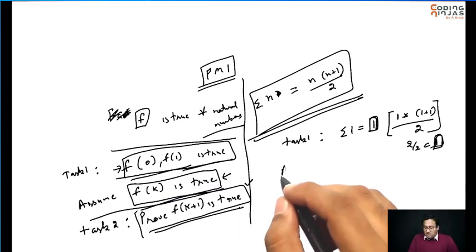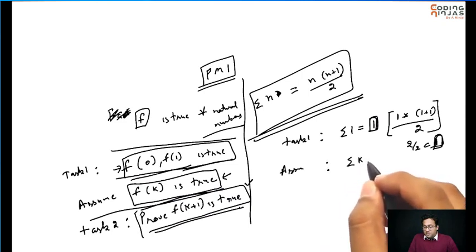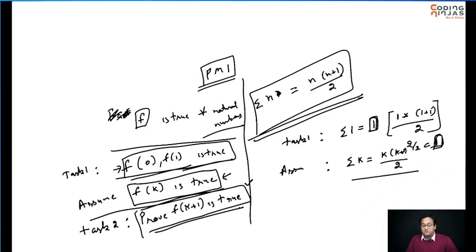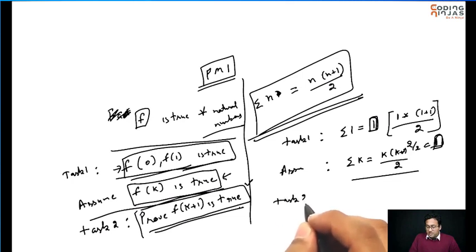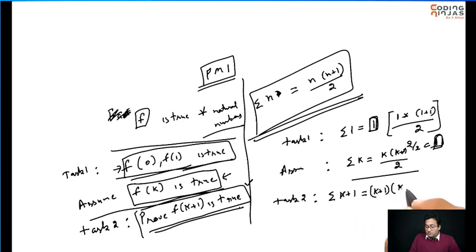Okay. So now I can assume sigma k is equal to k into k plus 1 by 2. So I can assume this. Now using this assumption, I need to prove task 2 that I have, which is sigma k plus 1 is equal to k plus 1 into k plus 1 plus 1 by 2.